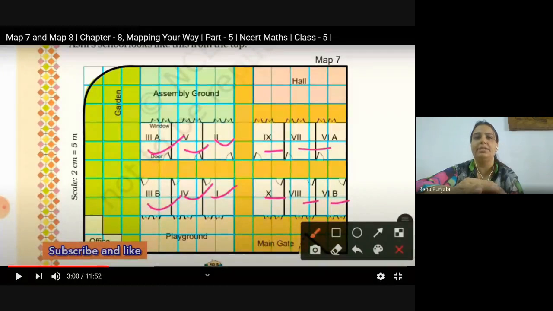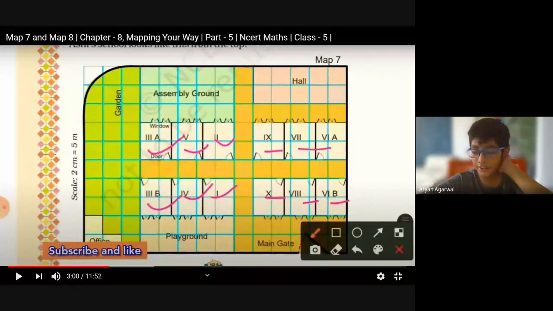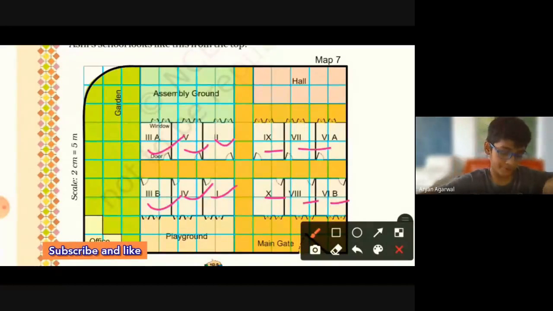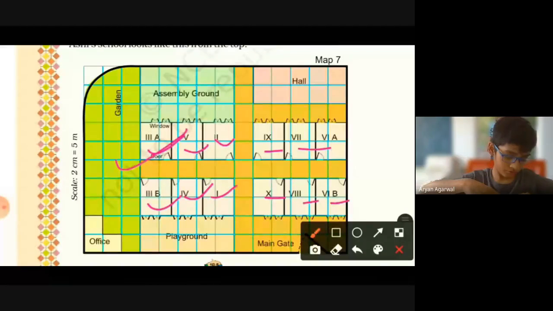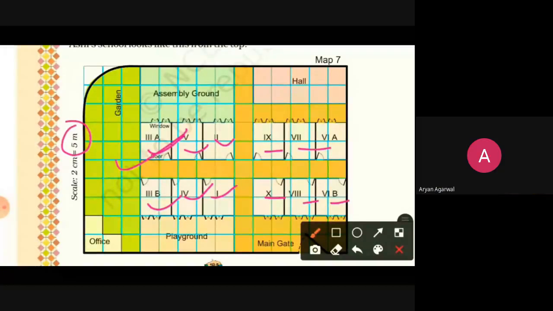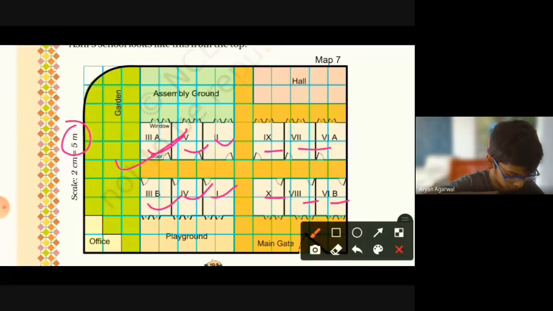Length is 5 meter and breadth is 4 meter. Next, 12 meter and width 10 meter, and the last we have length 5 meter and width 5 meter. Here you can see that this map's grid boxes are in centimeter, not in meter. So first we have to find the dimension of the room in length and breadth in centimeter, then we will convert it in meter. So let me do it first.